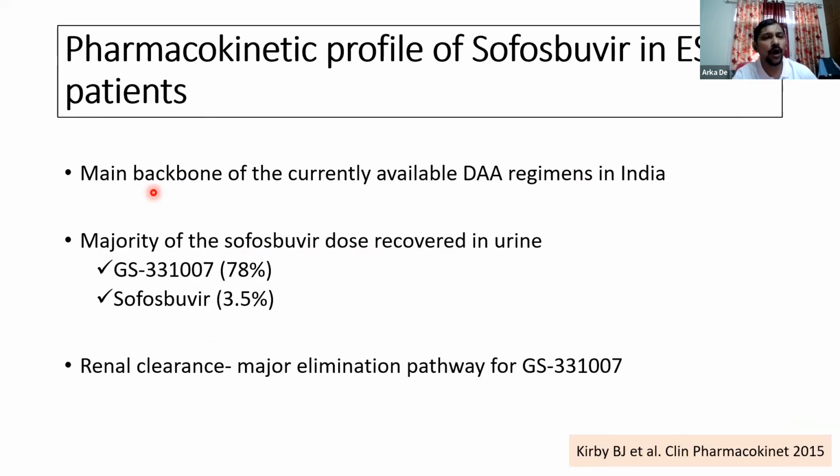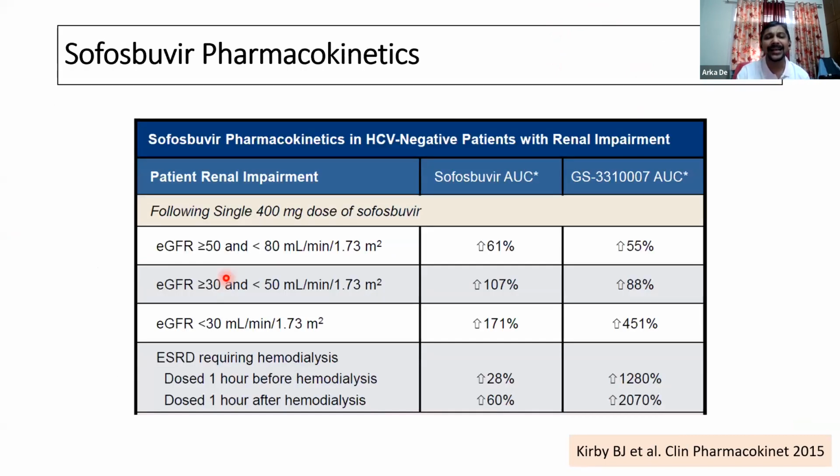And there has been a lot of controversy about the use of Sofosbuvir-based regimes in end-stage renal disease patients, because the primary metabolite of Sofosbuvir, GS331007, is mainly eliminated via the renal route. There is an increase in the Sofosbuvir metabolite with changes in eGFR.